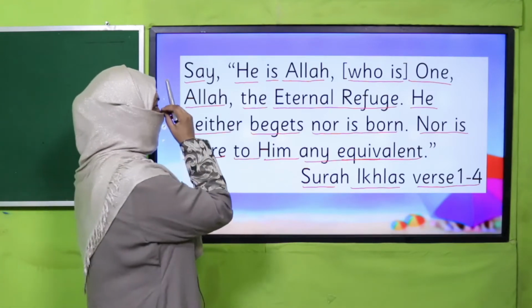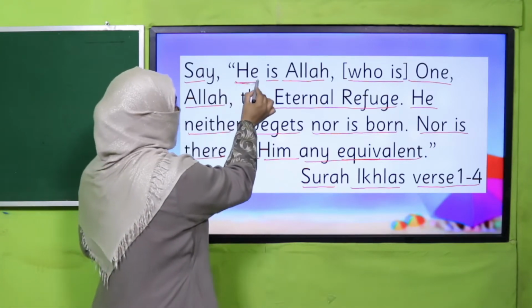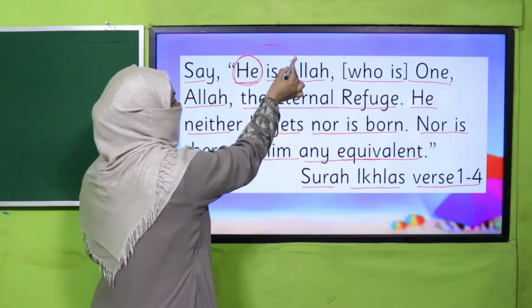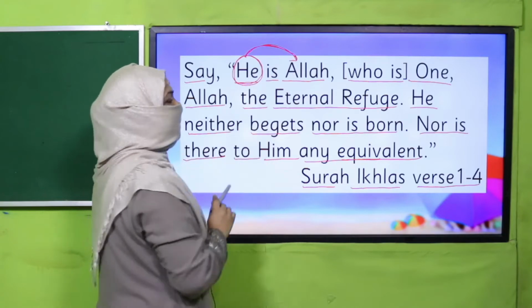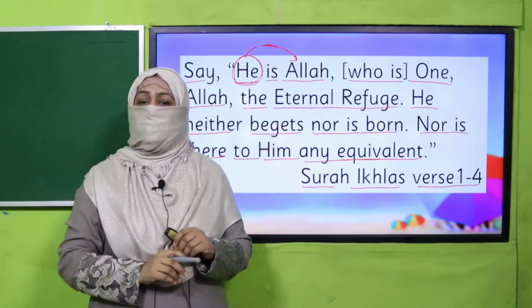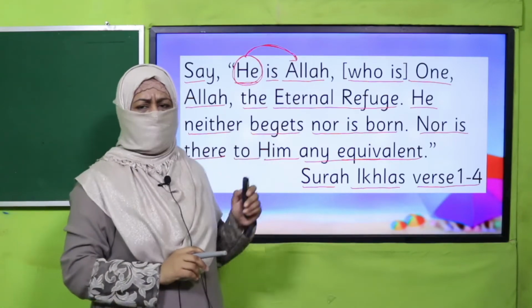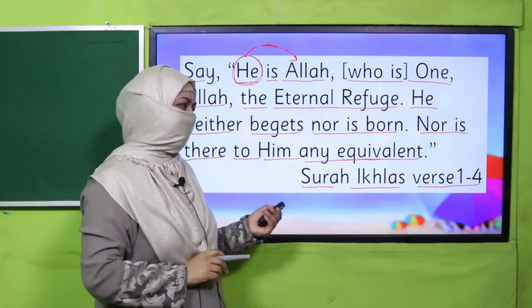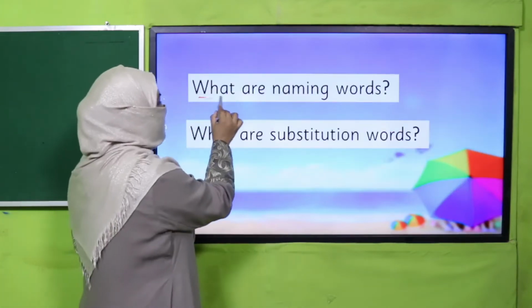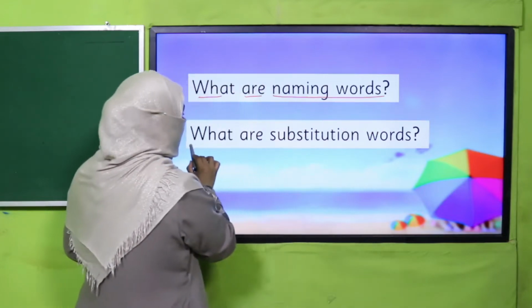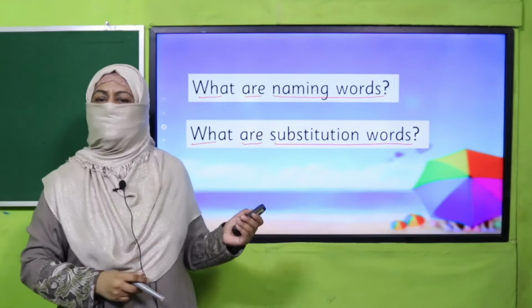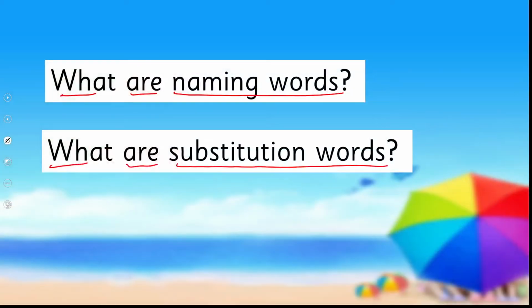Now my dear children, look at this. This he is referring to Allah. Allah, he is Allah. So this is how we use such type of words which are known as substitution words. We are going to learn about it. First, you tell me what are naming words and what are substitution words. Pause the video, answer these questions to your teacher and then come back.